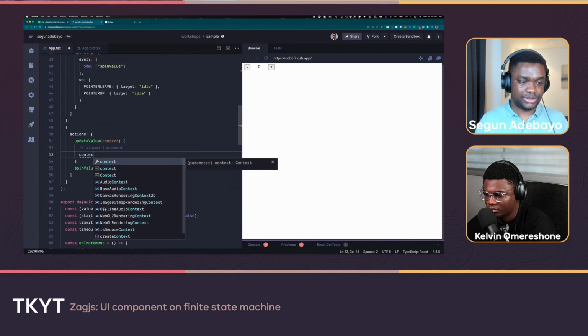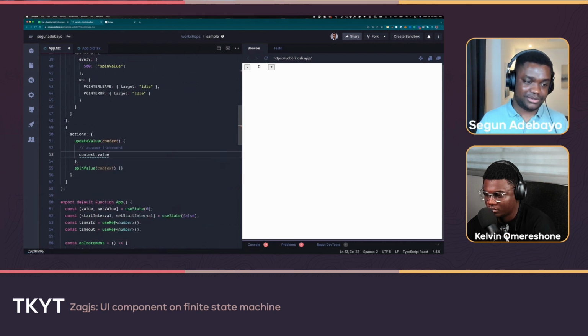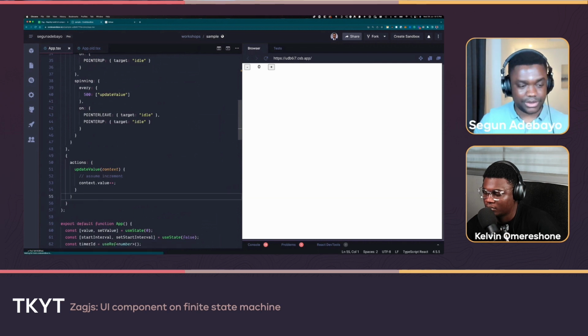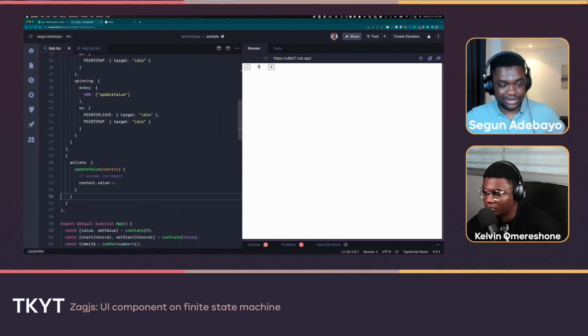And what I would do is just context, just like view in this case, update value. You're not writing any hook or any of those, we're just increasing the value. We're not doing object reference where you're spreading the previous one and adding, it's basically just update the value. And quite frankly, we can actually do away with spin value and actually just say every 500 milliseconds just update the value. That way we completely do away with this. And you might be surprised that this is literally where we end in terms of this component modeling.